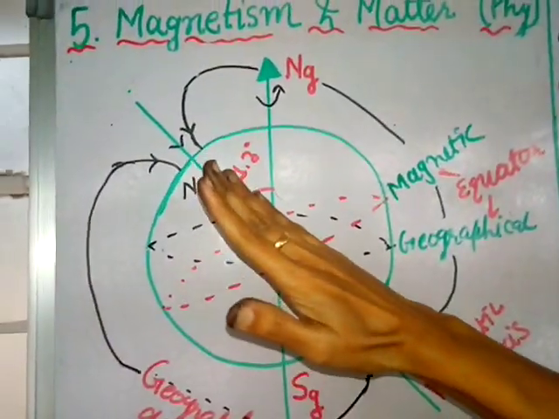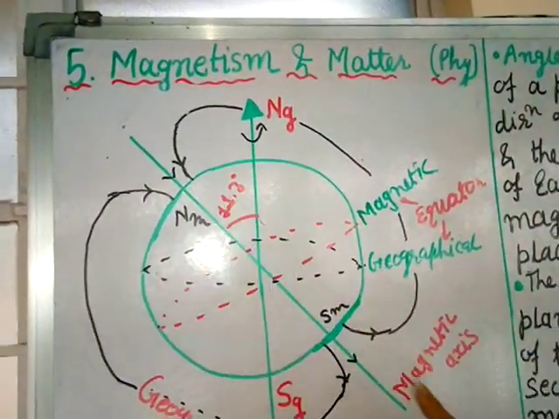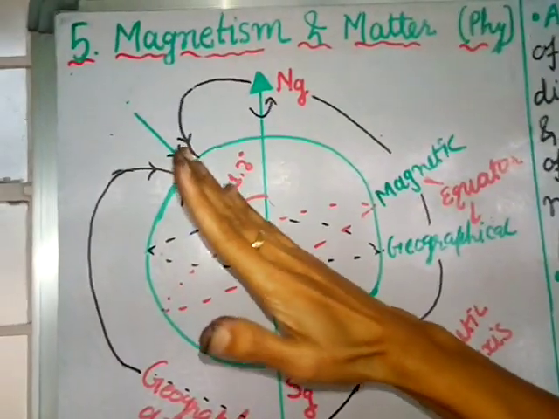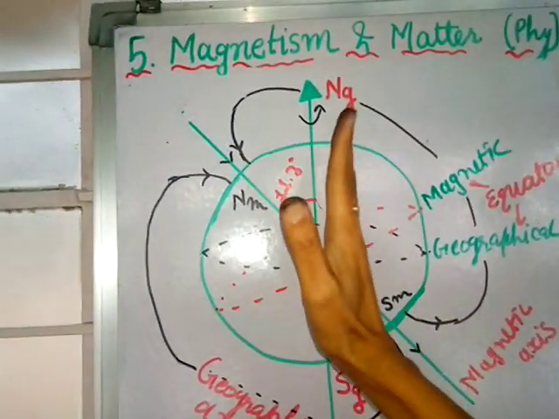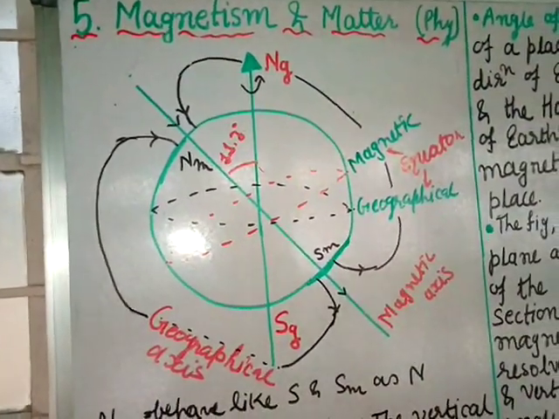And when you cut from here, you will get another plane which is passing through the magnetic axis. That plane we call the magnetic meridian, and the angle between the magnetic meridian and the geographical meridian we call the angle of declination.